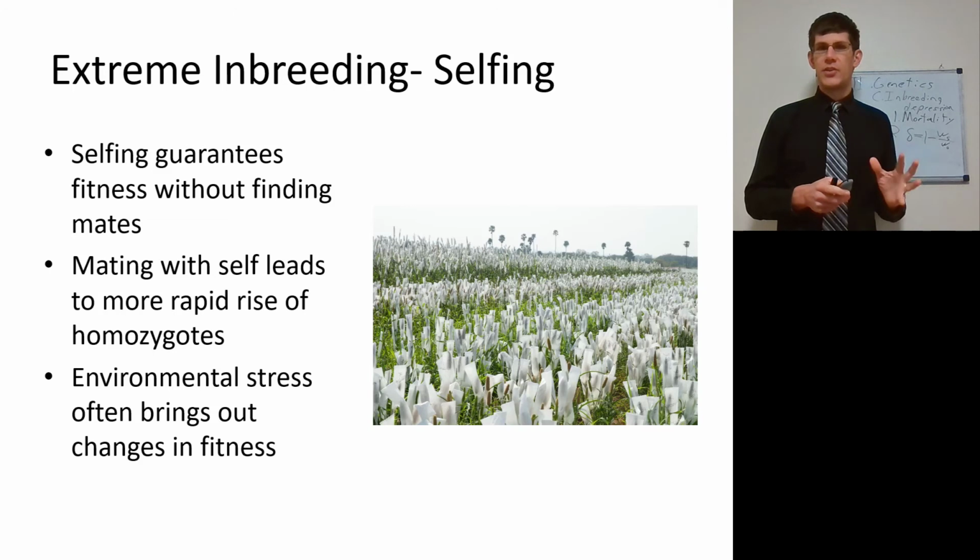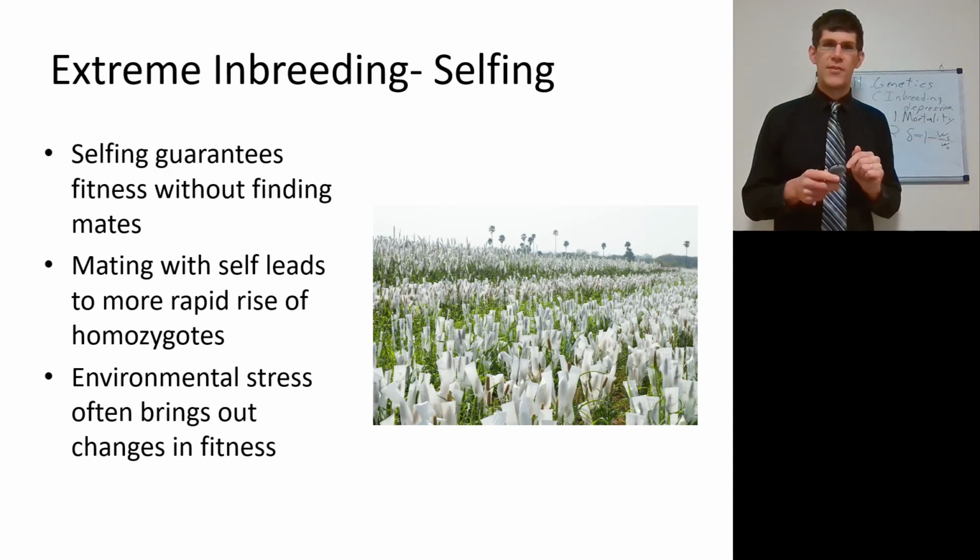Selfing in nature can guarantee fitness without finding mates. What's happening here is this breeding program is trying to keep pure lines and is actually going to be doing something much more complicated that we'll come to later, which is measuring the distance between certain alleles and measuring QTLs.